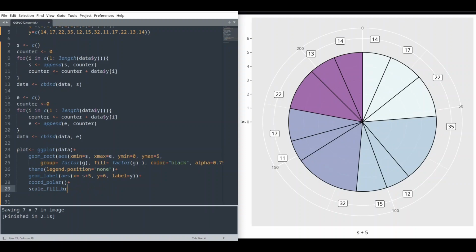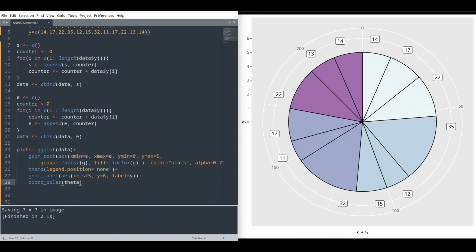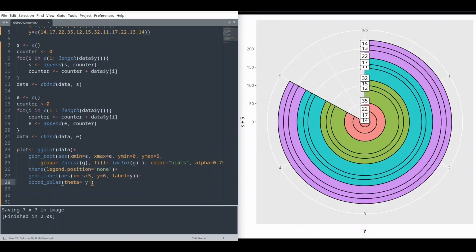And I want to show you another interesting thing in here. With coord_polar, we could provide optional argument theta, and default it's actually x. If I run this, you see we are at the beginning, but if I change this to y, our values are going to be arranged in different way. So not according to x-axis, but according to y-axis.